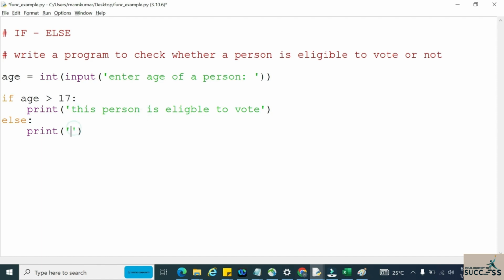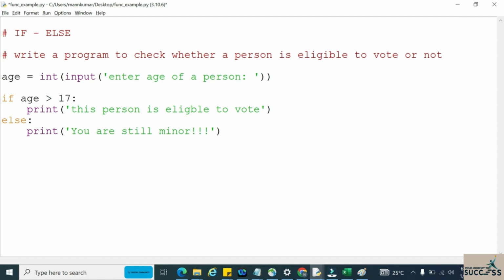If his age is less than 18, then all those scenarios will be covered by this else block, so inside the else block we will write that scenario: you are still a minor.